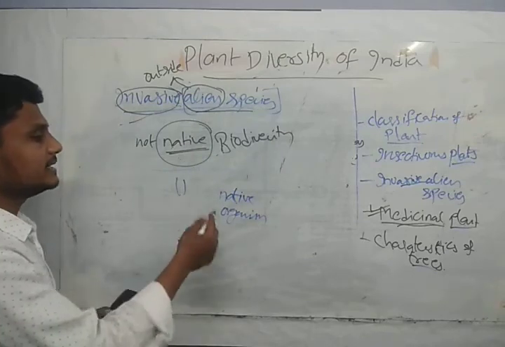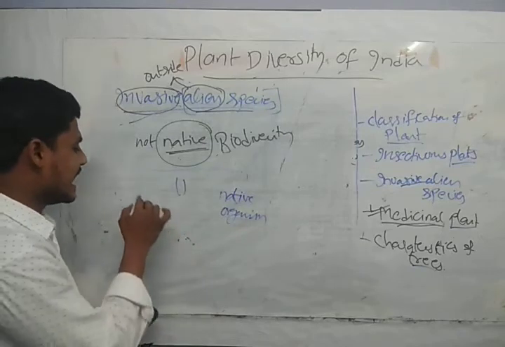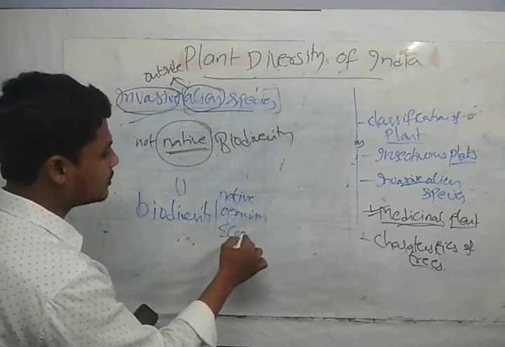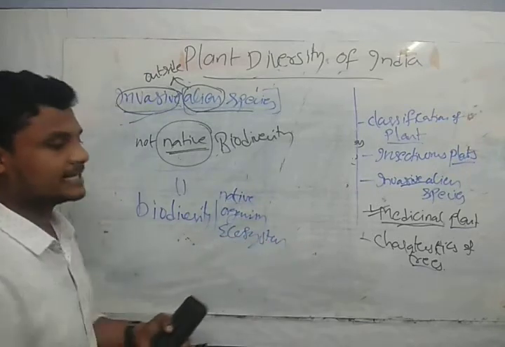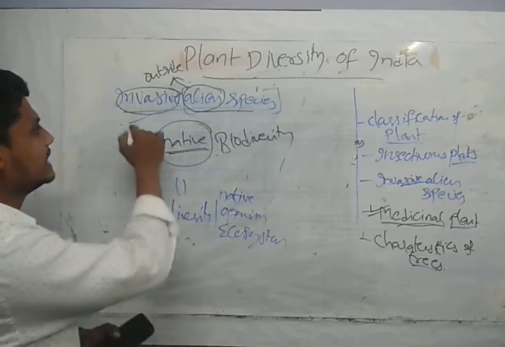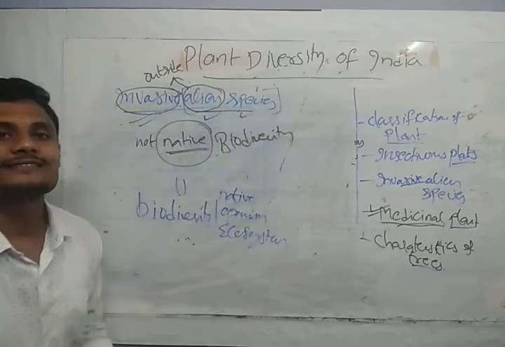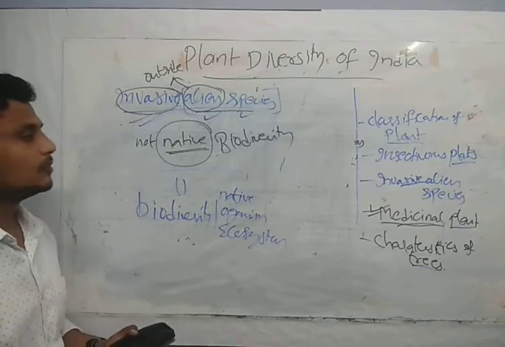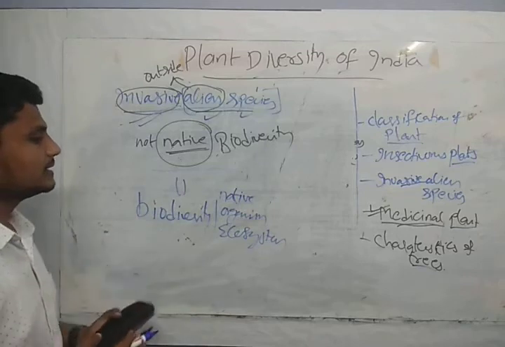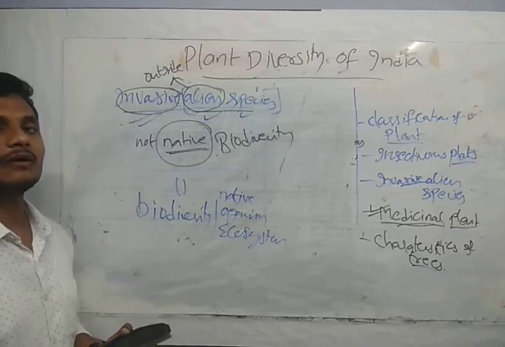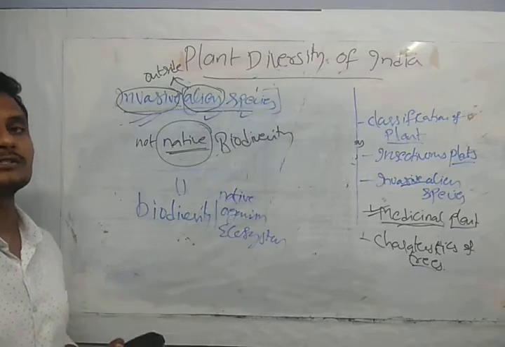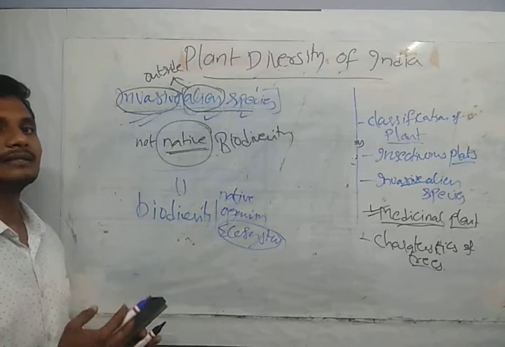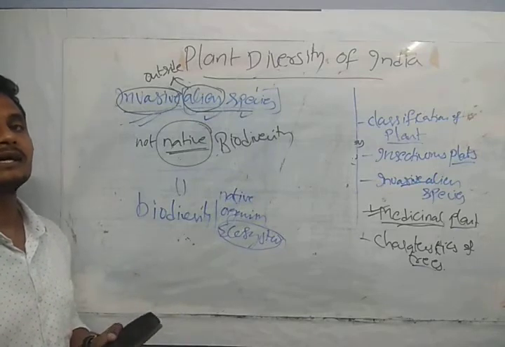So not only are they invading our native organisms, they will affect the entire biodiversity, or we can say the entire ecosystem. They will disturb the entire ecosystem, guys. This is called invasive alien species. Okay guys, clear? This we have in our discussion. So invasive alien species are the ones which are going to affect our ecosystem. Now we will see what are the effects of the invasive alien species and its food chain.